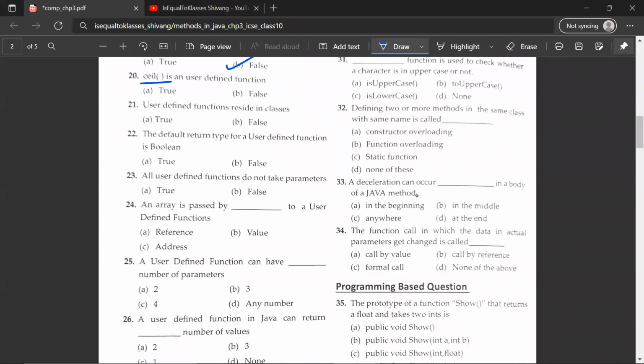The main method is a user-defined function. That is false. User-defined functions reside in classes. It is true. The default return type for a user-defined function is Boolean. That is false. All user-defined functions do not take parameters. That is true. An array is passed by dash to a user-defined function. That is true. Wait, that is reference.